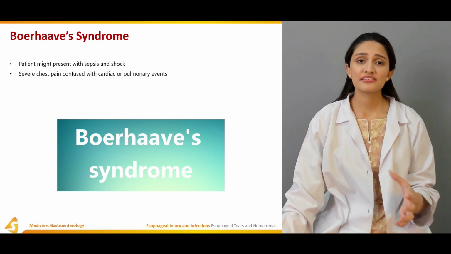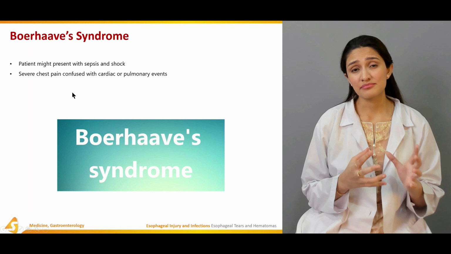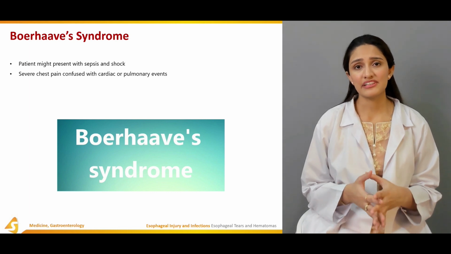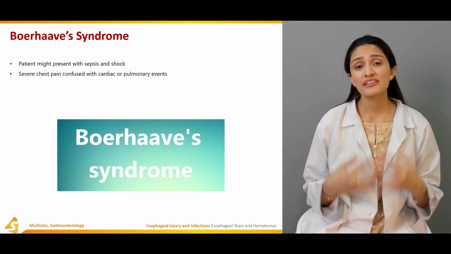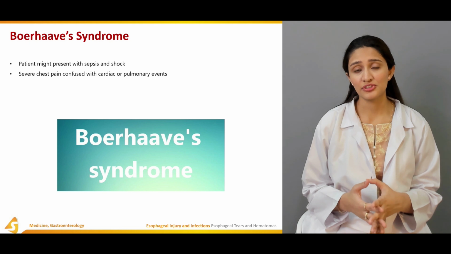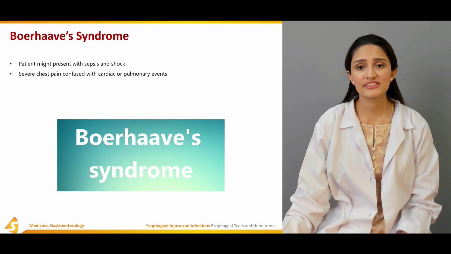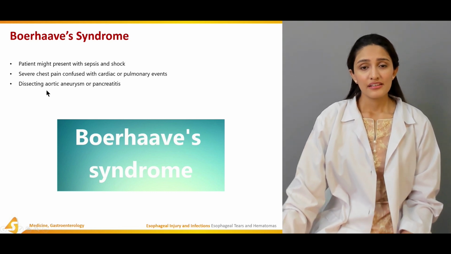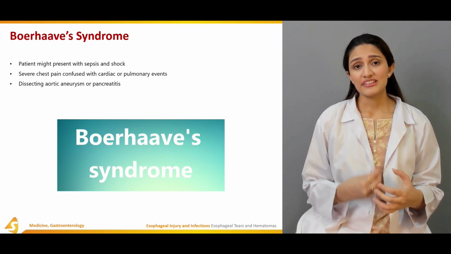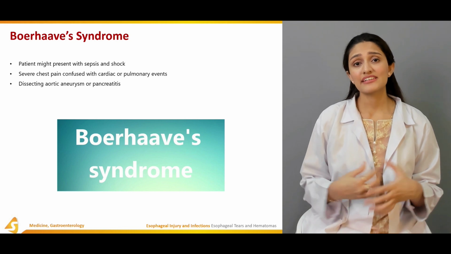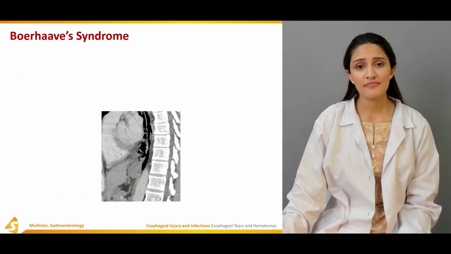But other than that, the other symptoms are severe chest pain, which can usually be confused with cardiac and pulmonary events. And that's why this can cause a delay in the diagnosis and treatment of Boerhaave syndrome, as we can confuse it with cardiopulmonary catastrophic events. It can also be confused with dissecting aortic aneurysm, as the pain is mostly in the central chest and can radiate towards the back, and pancreatitis, which is more of an epigastric pain.